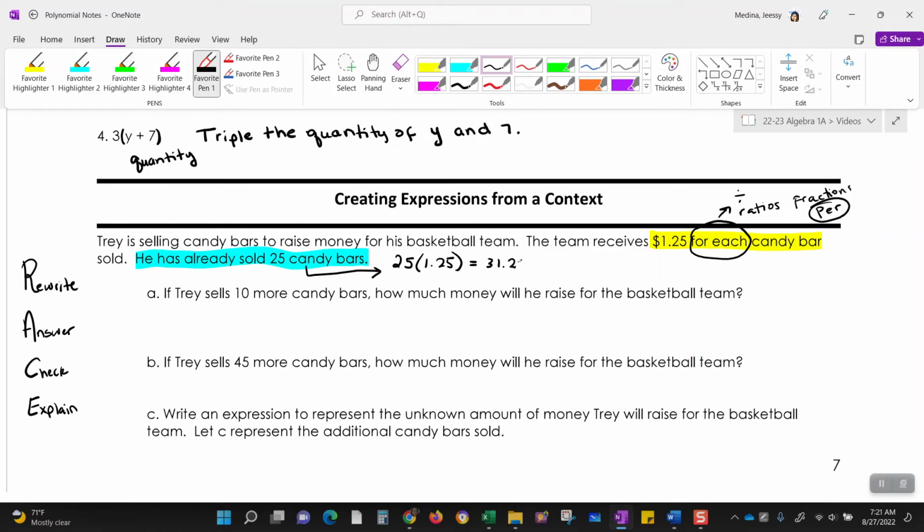So he's already made. Trey's a boy? I guess so. Could be a girl. Could be Treya, and she goes by Trey.